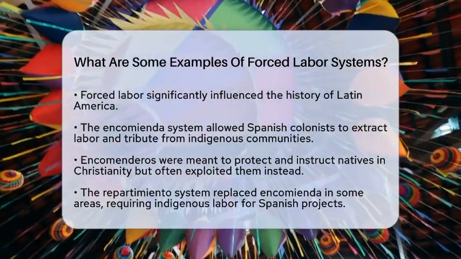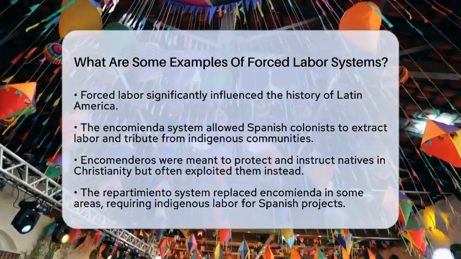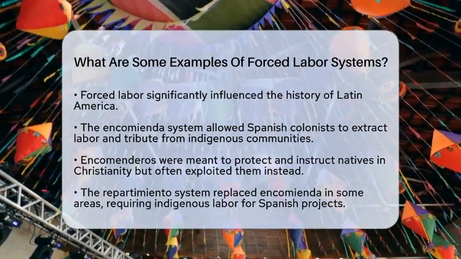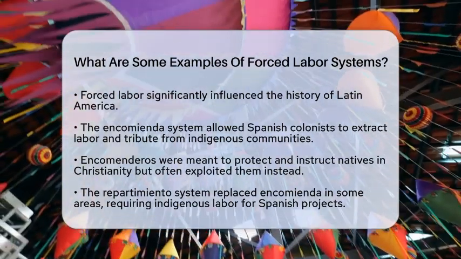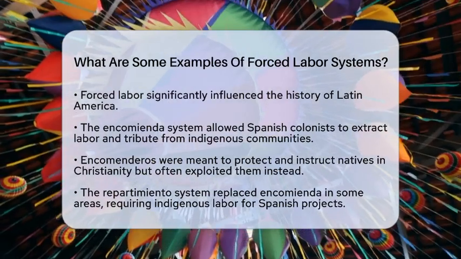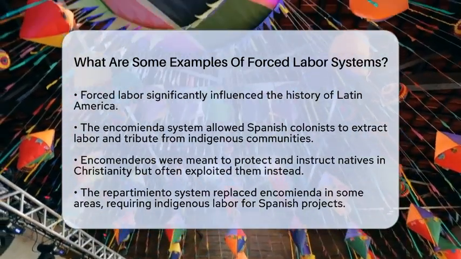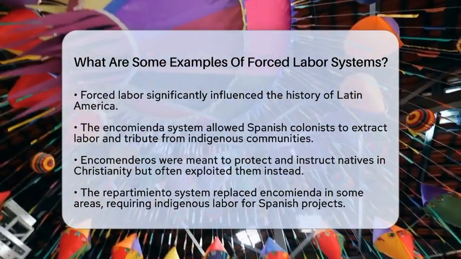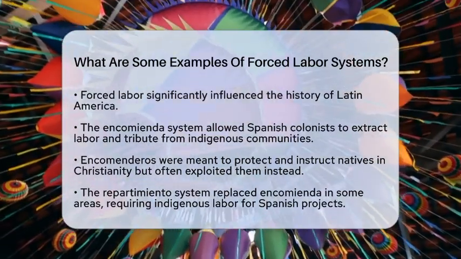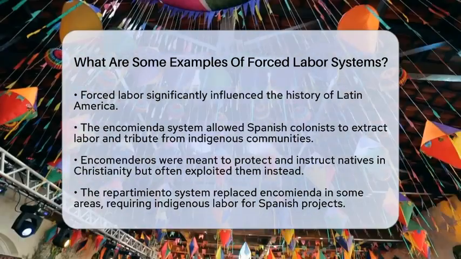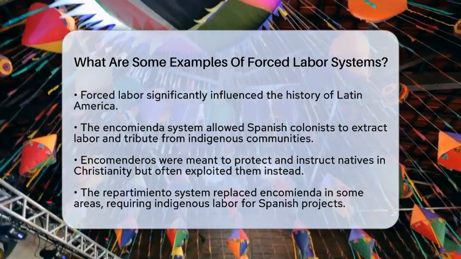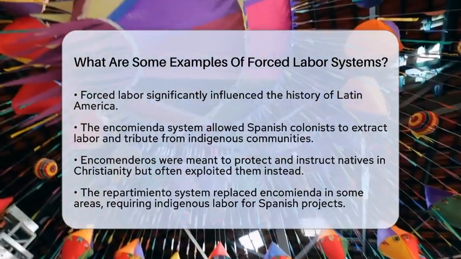One of the earliest examples is the Encomienda system. This was established by Spanish colonists who were granted the right to extract labor and tribute from indigenous communities. In theory, encomenderos were to protect and instruct these communities in Christianity. However, in reality, it led to severe exploitation and abuse of native populations.